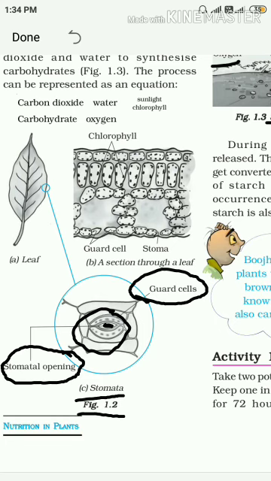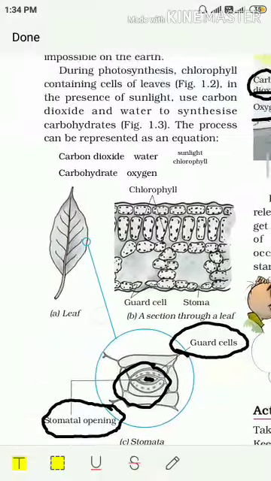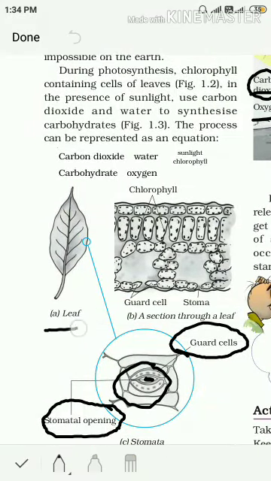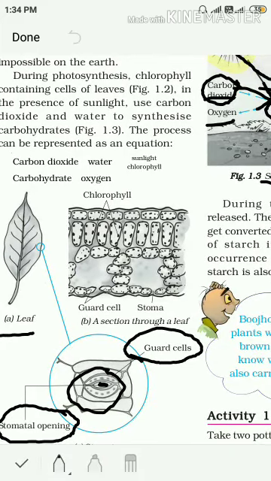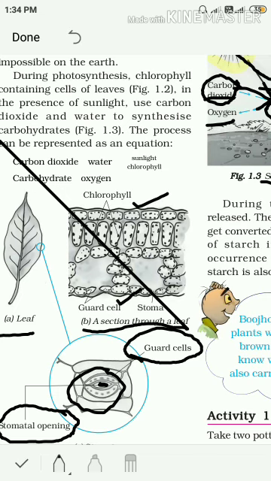Now in figure A you can see the simple leaf, and in figure B you can see the detailed structure, or section through a leaf, when we cut the leaf to see the different structures shown here. In this you can see there are two layers or boundaries, one upper, one lower. The upper boundary is called the upper epidermis of the leaf, and the lower boundary is called the lower epidermis.